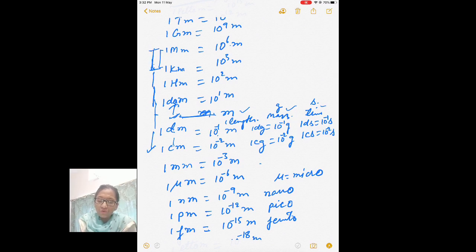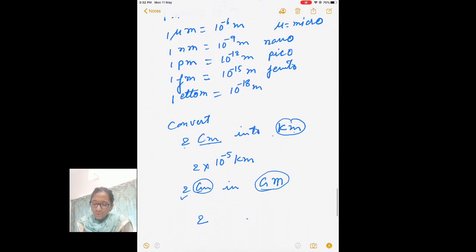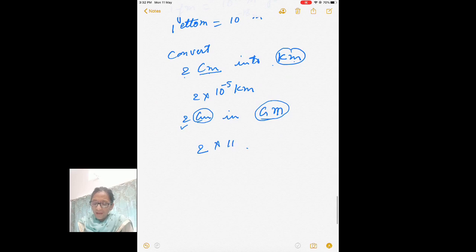And again you jump 3 numbers, 8, 9, 10, 11. So you simply write 2 into 10 power minus 11. Since the unit is large, the number should be small. So you would be writing 2 into 10 power minus 11 gigameter. This was your second example.